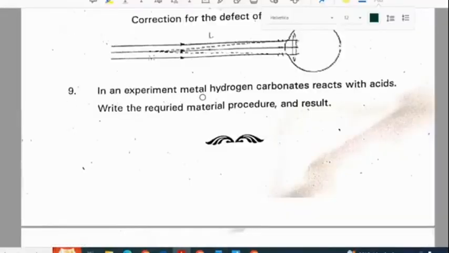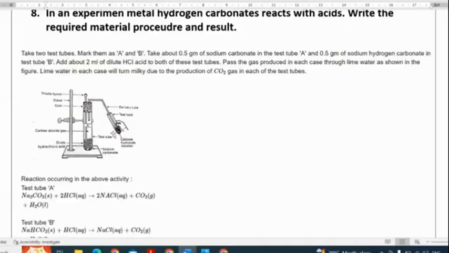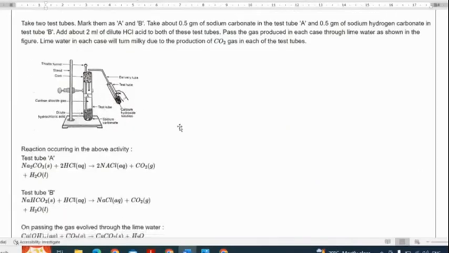Ninth question: in an experiment, metal hydrogen carbonates react with acids. Write the required material, procedure and result. So this is the diagram for the question. Go through the answer, students.